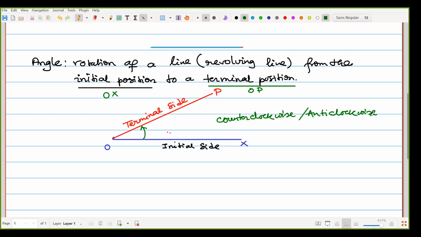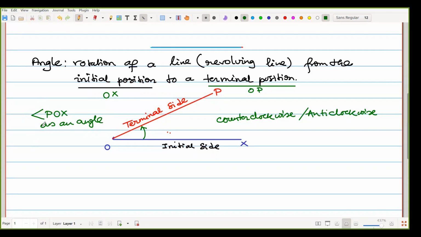Okay. Now by notation, that is angle POX.